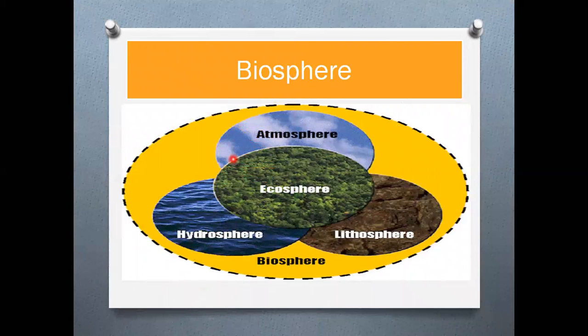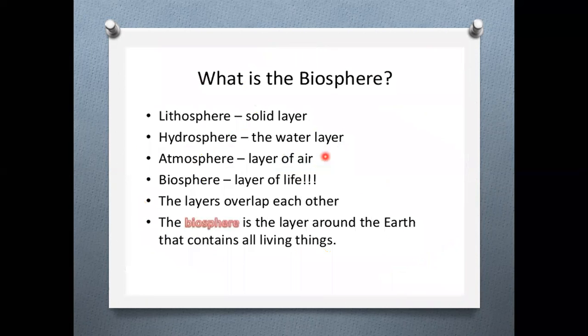Next, we have to move on to the biosphere. See children, the biosphere includes parts of the atmosphere, which means the layer of the air. Hydrosphere means the layer of the water. Lithosphere means the layer of the rock and soil. And ecosphere means a layer of the forest and green things. These are the things that exist in the biosphere, where we can see life.